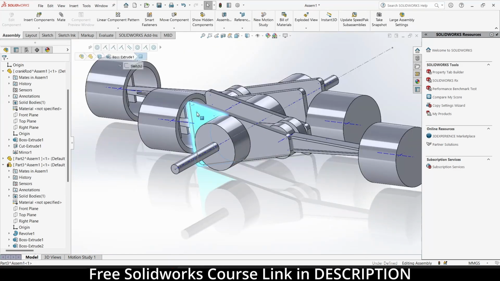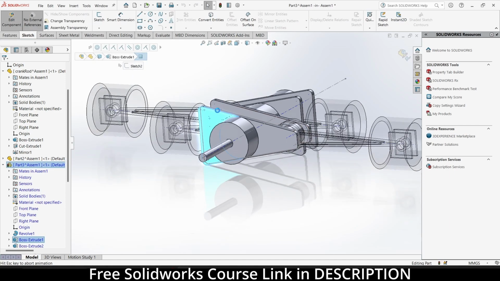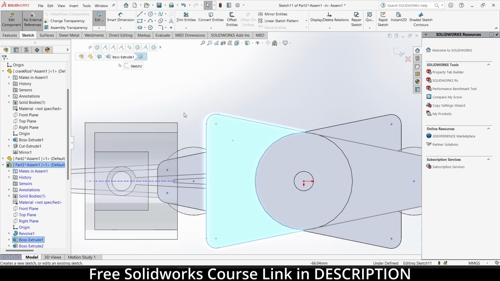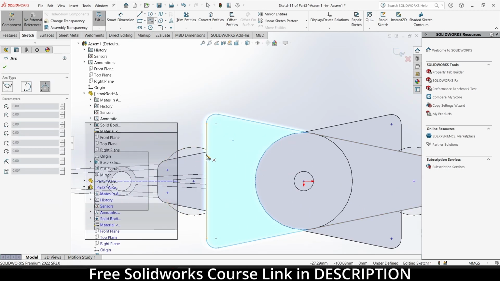Now what I will do, I will select this face. First select the part, click on add component, select this face, click on sketch. Now I can look at it. So select this and this.